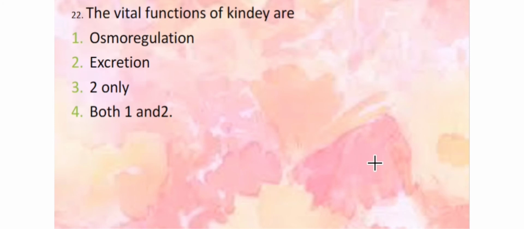Vital functions of kidney are here also functions. We have no doubt that kidney is involved in the process of excretion. But apart from excretion, kidney has a function of osmoregulation as well. Osmoregulation means maintaining the pH and ionic balance of the body. So here both 1 and 2 are correct. So option 4 is the correct answer. So always remember, kidney has got two functions. One is osmoregulation, another one is excretion.